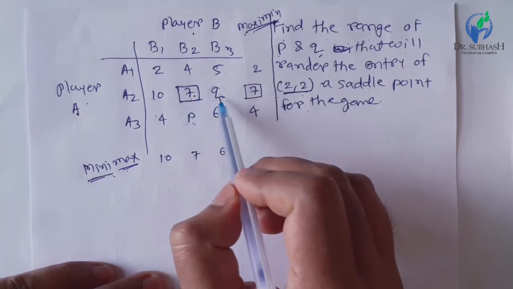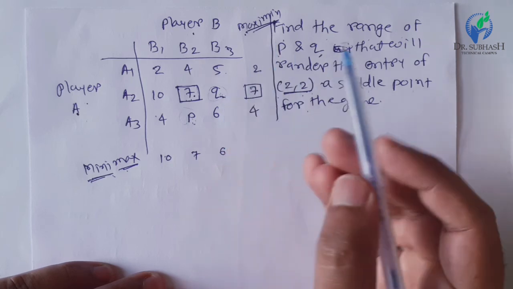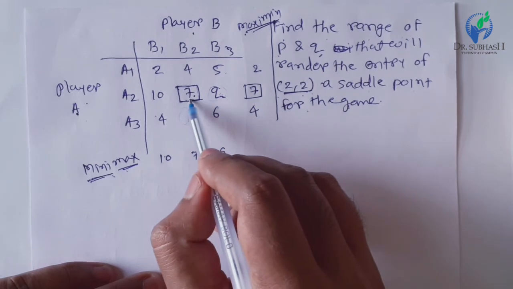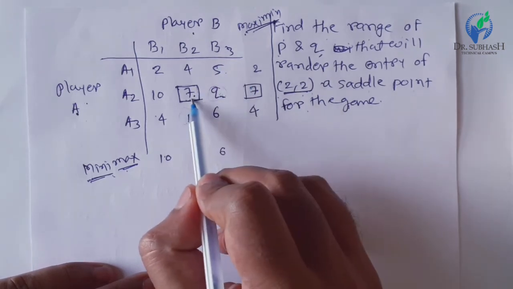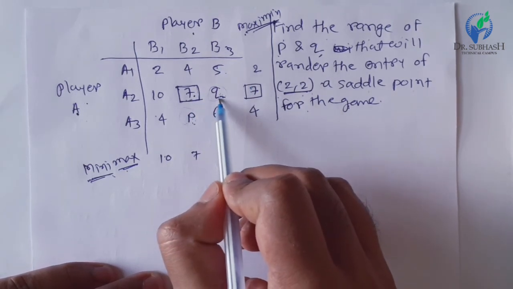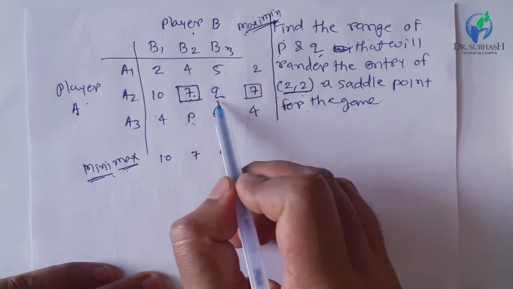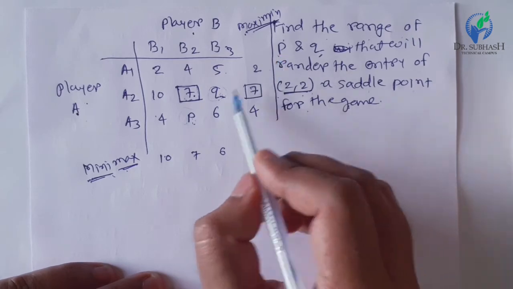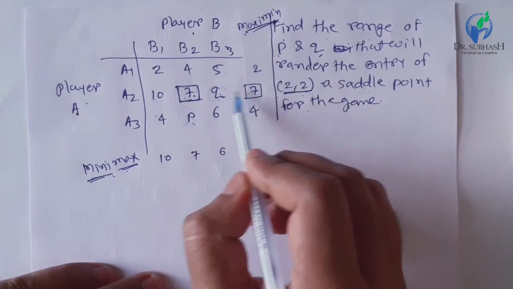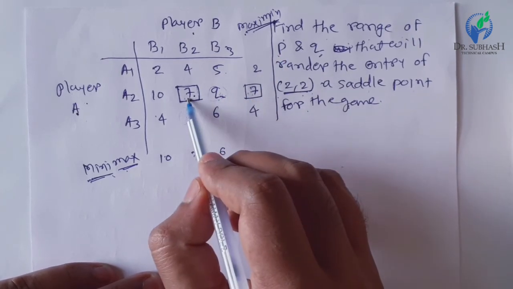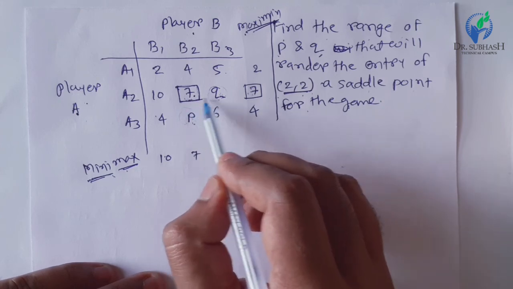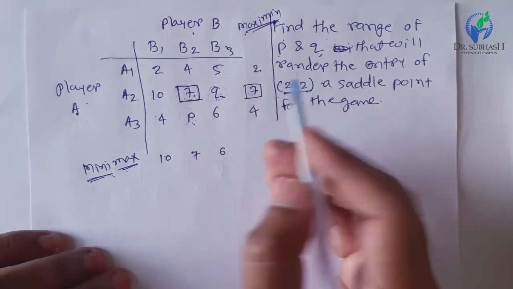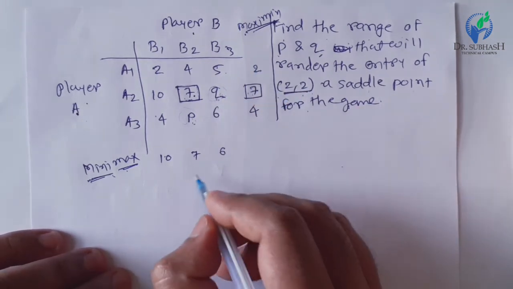First we will consider the value of Q. If we have to consider 7 as the row minima value, then the value of Q must be greater than 7. Applying the rule of row minima, if 7 is the row minima, the value of Q must be greater than 7.